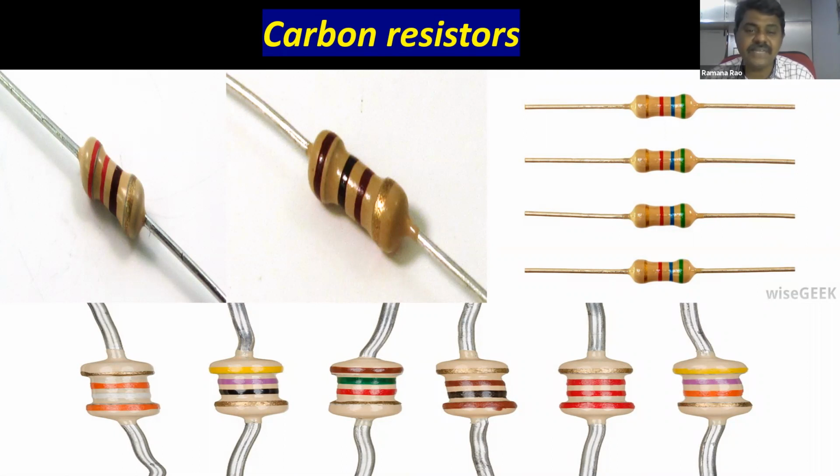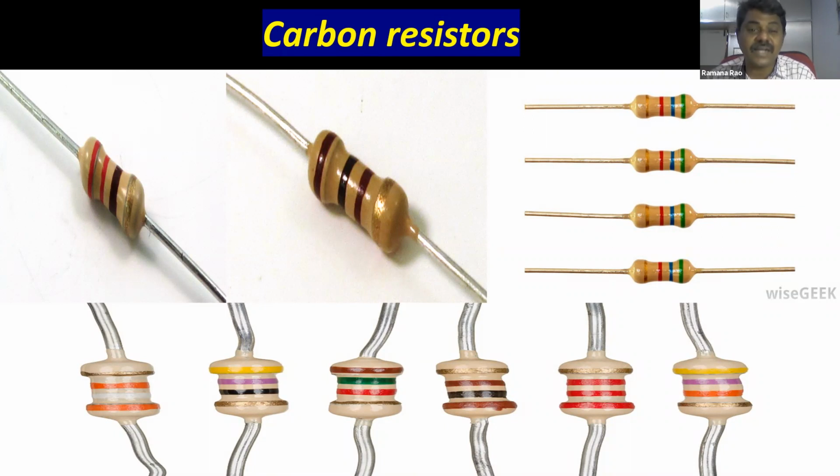So what is the significance of this color? On the surface of carbon resistors, what is the importance of these colors? Is there any significance for this color? Or only for the purpose of seeming beautiful, they are given the colors? No. The color is going to have its own significance.